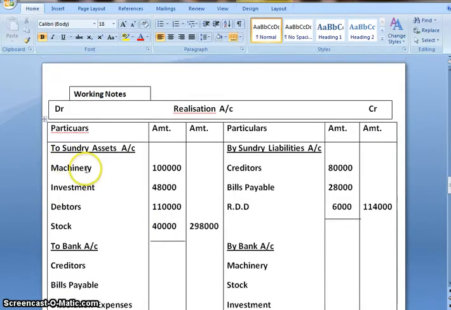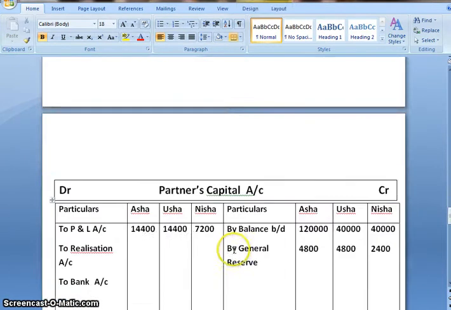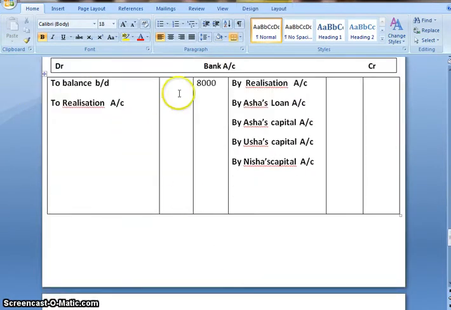So in sundry assets, we have machinery 1 lakh, investment 48,000, debtors 1 lakh 10,000, stock 40,000, that gives us 2,98,000. Now bank, we will open a separate account and the opening balance would be 8,000. So to balance brought down 8,000.